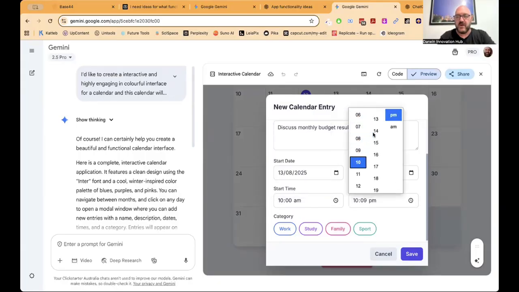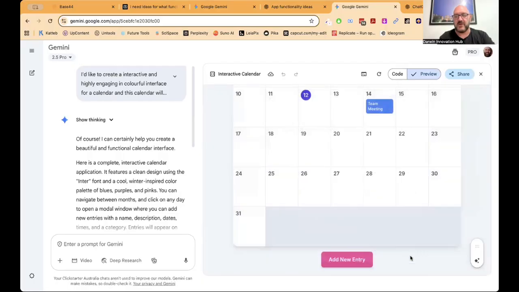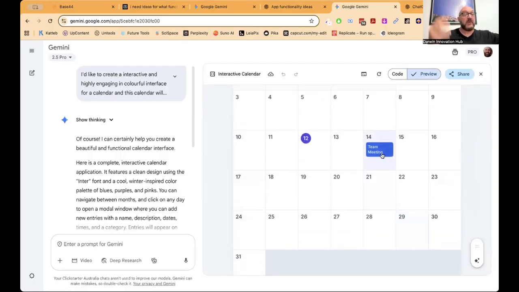I don't think we need the whole day to be discussing your budget results, which basically means we've spent too much. There's going to be a work thing, so in it goes. And so now it's put that in there. I've created my own calendar. There you go. Well, that's great and all that.